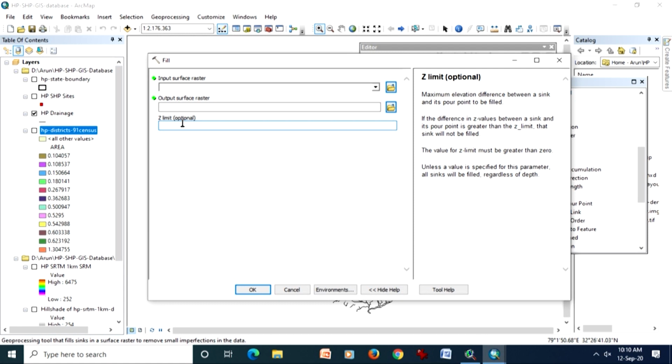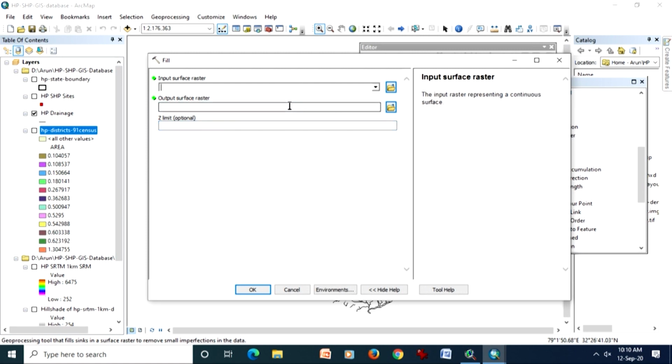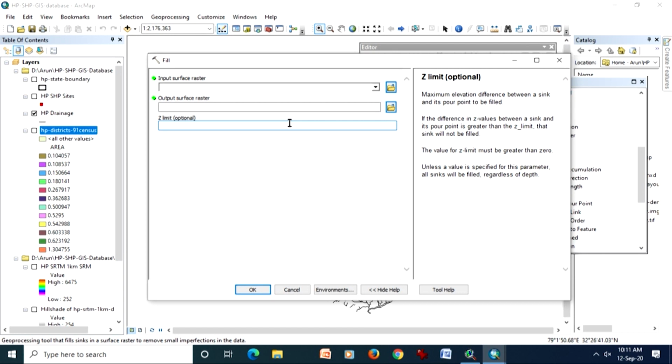And anytime you need any help, just see on the right hand side. A detailed help is generally available against all options, all tools. And further, if you want more help, you can go to this option and do it. Almost all softwares are having similar help files.